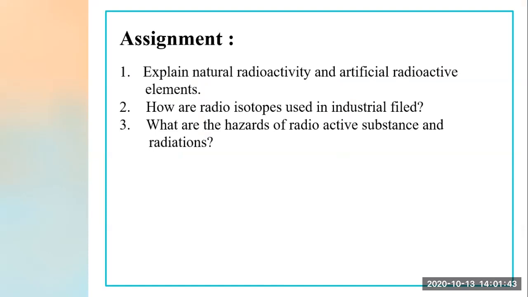I have explained you, right? What are natural radioactive elements? Naturally occurring, natural radiation occurs. No experiment is done. In artificial, experiments are done, nuclear fission, which I have explained to you today. Second, how are radioactive isotopes used in the industrial field? That is radiography, measurement of thickness and densities, then luminescence paints, and use in ceramic articles. All this you have to explain.